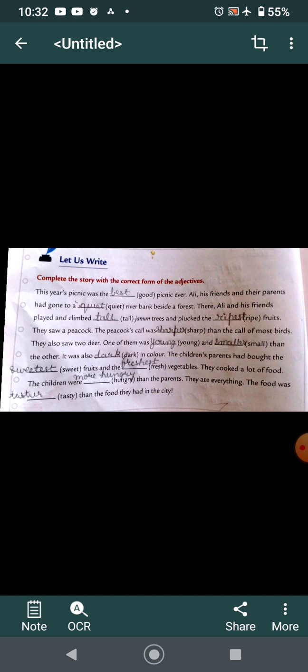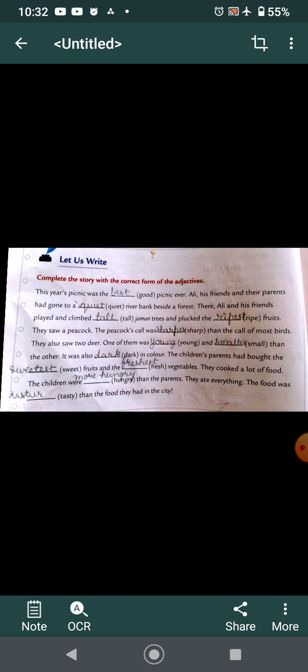Last exercise. This year's picnic was the best picnic ever. Ali, his friends, and their parents had gone to a quiet river bank beside a forest. There, Ali and his friends played and climbed tall jamun trees and plucked the ripest fruits. They saw a peacock. The peacock's call was sharper than the call of most birds. They also saw two deer. One of them was young and smaller than the other. It was also dark in color.